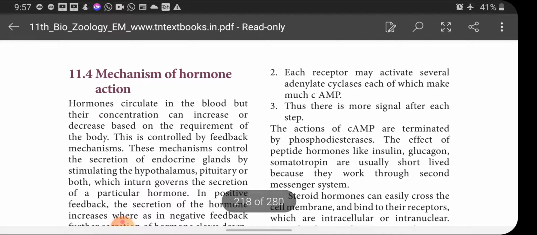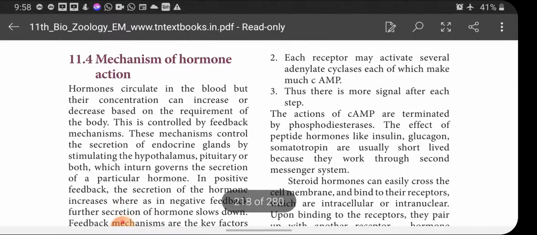And mechanism of hormone action. Hormones circulate in blood but their concentration can increase or decrease based on the requirement of the body only. So, this is controlled by feedback mechanism. Already I have discussed this mechanism with you, children. Actually hormones are not secreted always. Whenever needed by the body, they will be secreted. If it is not needed in that particular target organ, it stops its secretion. How this mechanism of hormone action takes place in our body, we are going to discuss under this topic.